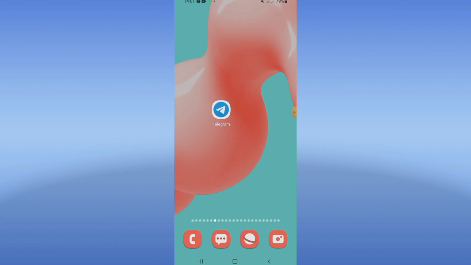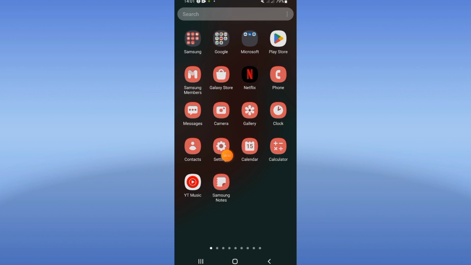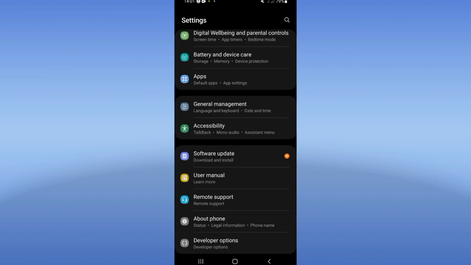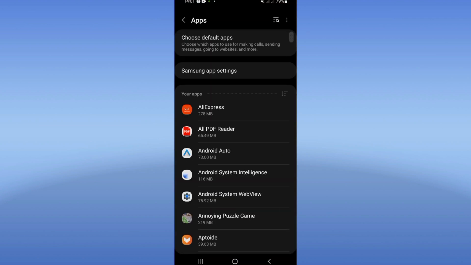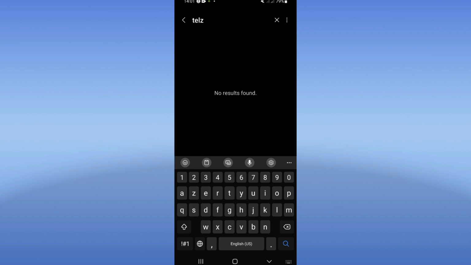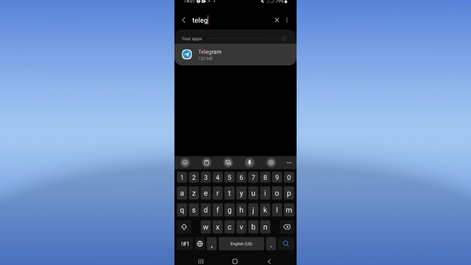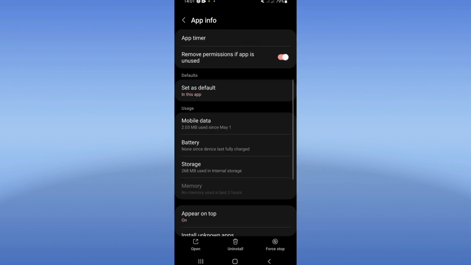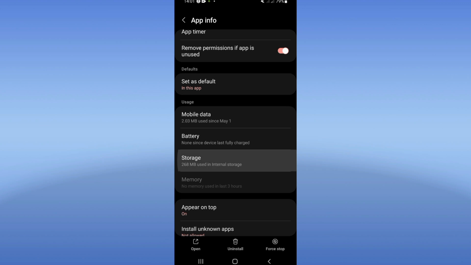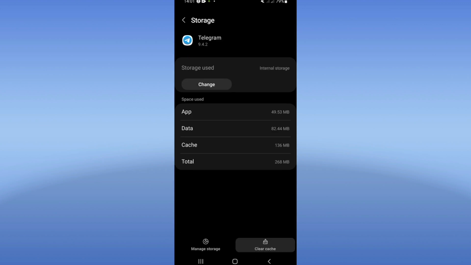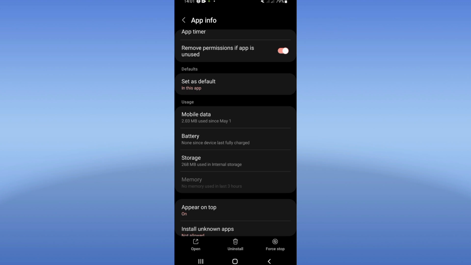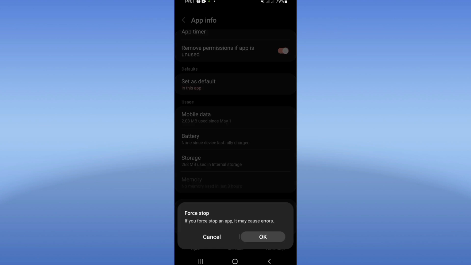Let's do it. So all what you have to do is to open the settings of your phone. Click next at apps option and search right now for Telegram and click on Telegram when you find it. Scroll down this list and click at storage option. Click clear cache in the corner of the screen. You should go back after this and click on force stop and click OK.